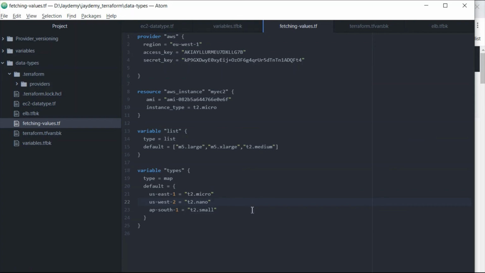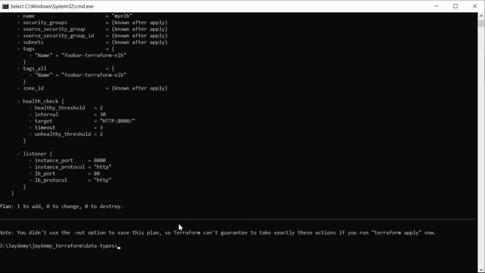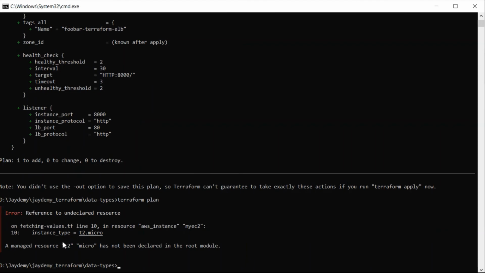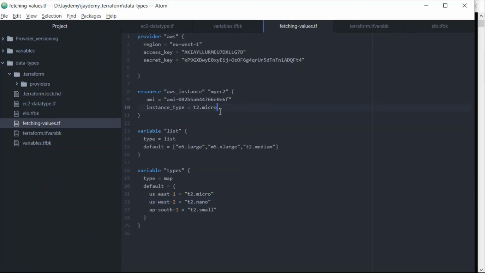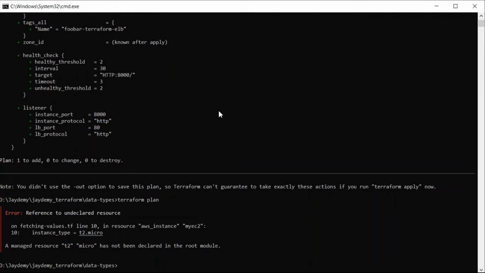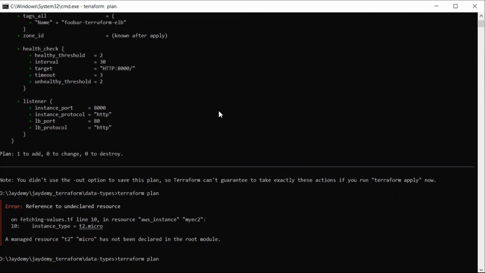Before this, I'll show you what actually happens when you perform terraform plan. You can see here by default the t2 instance type. What has happened? Okay, I need to define it as a string. Just save this one, go back, and run terraform plan again. You will be able to see what is going to happen.